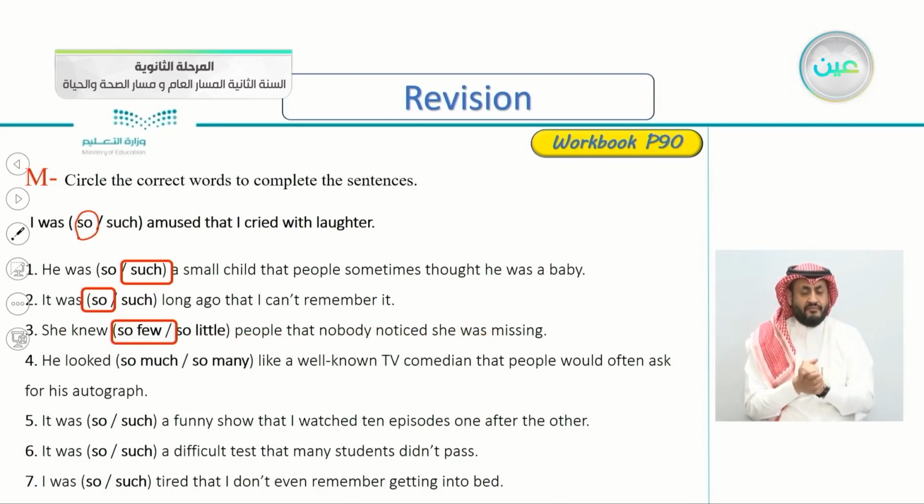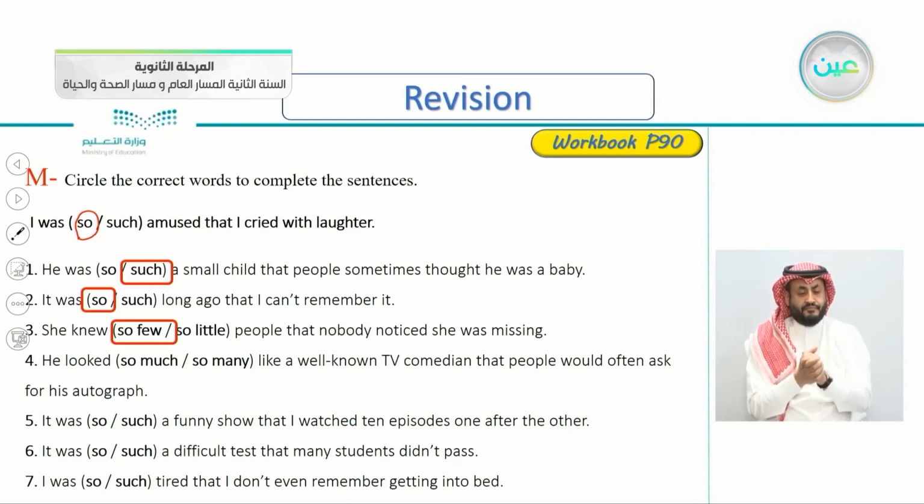Very good. Number four: he looked so much or so many like a well-known TV comedian that people would often ask for his autograph. So do we say he looked so much like a well-known TV comedian or so many like?